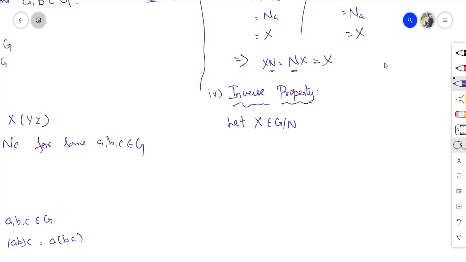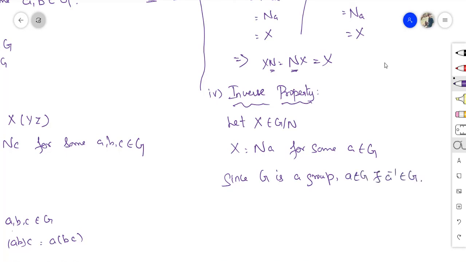Now x belongs to G over N and therefore x is equal to Na for some a belongs to G. Now, since G is a group, for every element a belongs to G, there exists a inverse belongs to G, such that a a inverse is equal to a inverse a is equal to e. This we know, that the inverse property exists in a group.